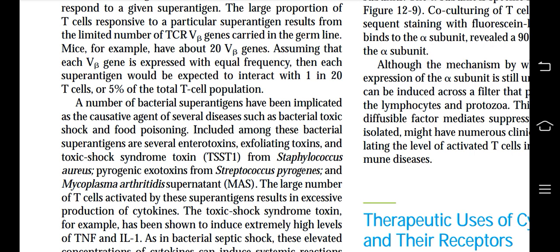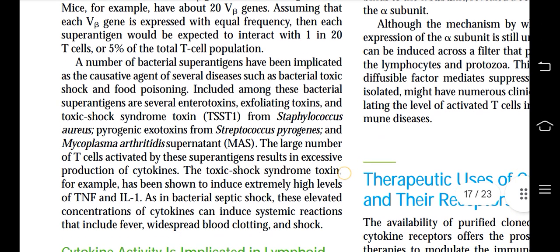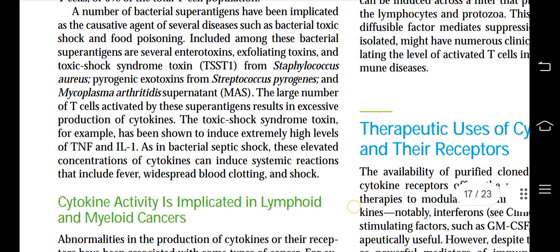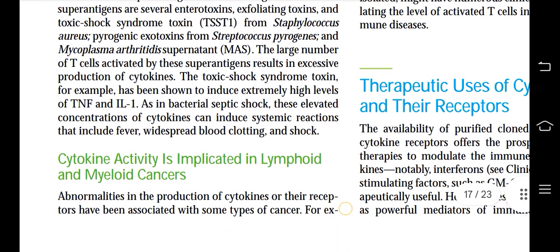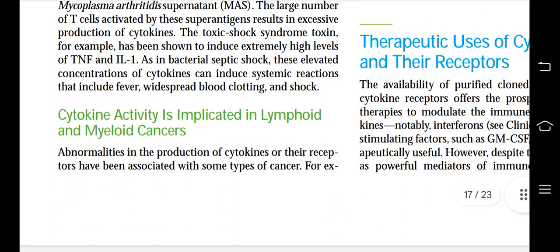The large number of T cells activated by these superantigens results in excess production of cytokines. The toxic shock syndrome toxin, for example, has been shown to induce extremely high levels of TNF and IL-1. As in bacterial septic shock, these elevated concentrations of cytokines can induce systemic reactions that include fever, widespread blood clotting, and shock. Cytokine activity is implicated in lymphoid and myeloid cancers.